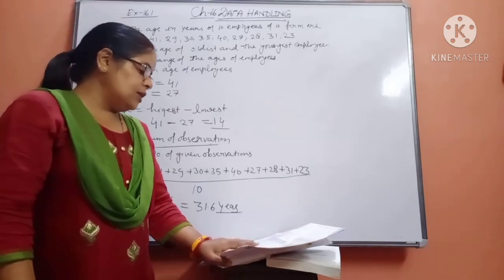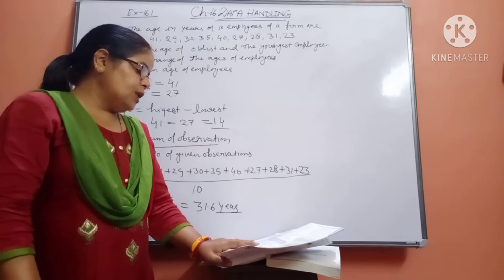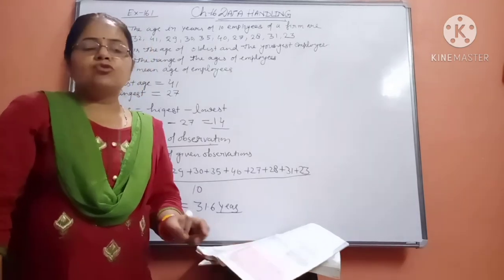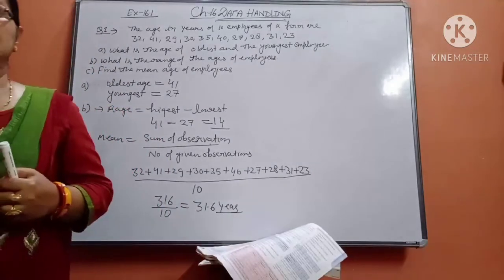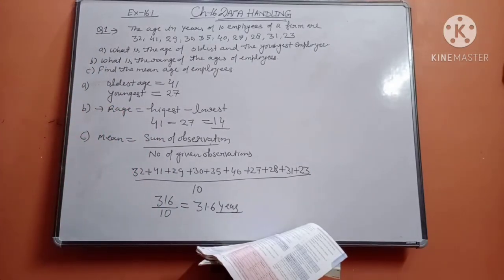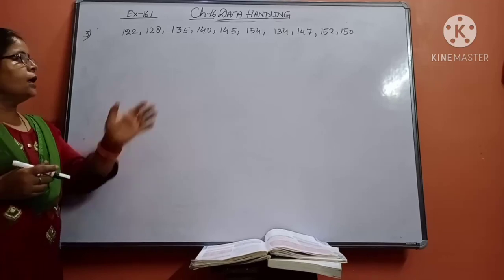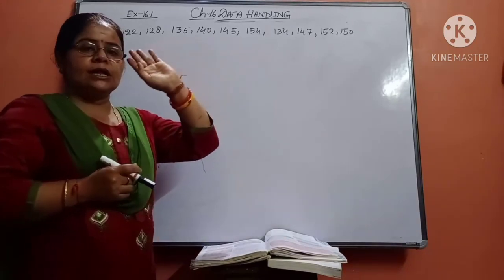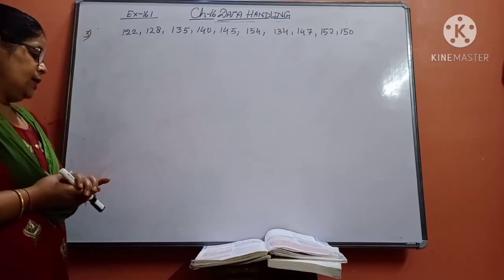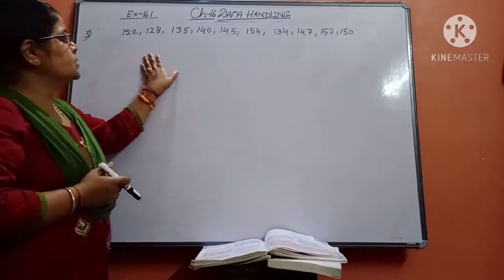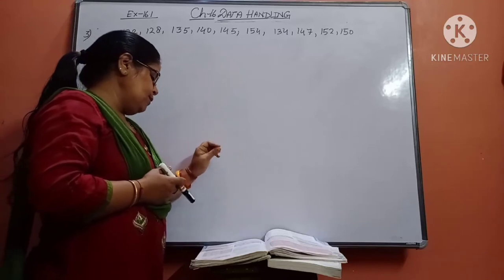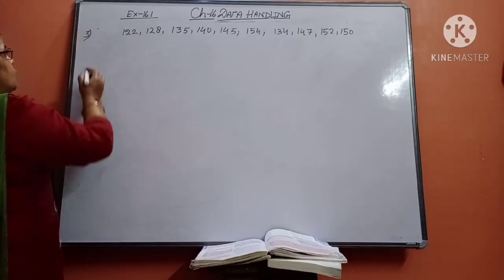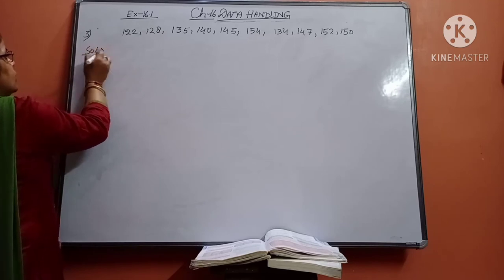Now see question number 3. The heights of 10 boys measured in centimeters are as follows. This question we are going to do. Just see here on the board. This time I have not written the complete question, I have just written the data. In the question the heights of the children are given to you, and you have to find the height of the tallest boy. So I am doing the solution directly.